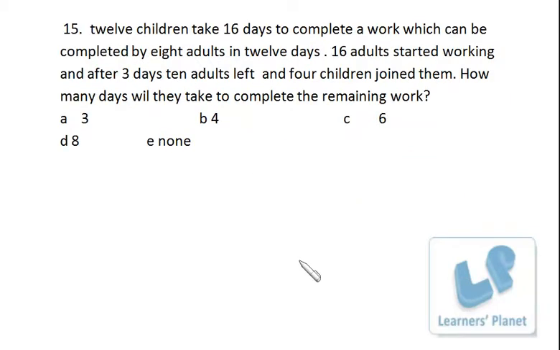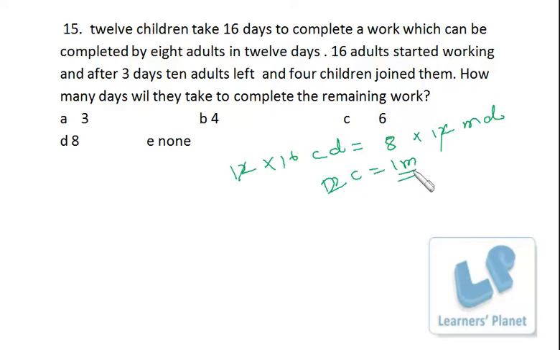12 children take 16 days to complete a work which can be completed by 8 adults in 12 days. Okay, so what you can do is compare the capacity of children and adults. 12 children 16 days, 12 into 16 children days is equal to 8 adults 12 days, 8 into 12 men days. Men, I consider adult to be men. So 2 children is equal to 1 man.